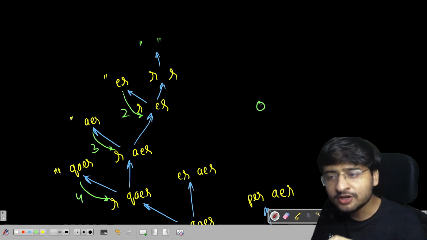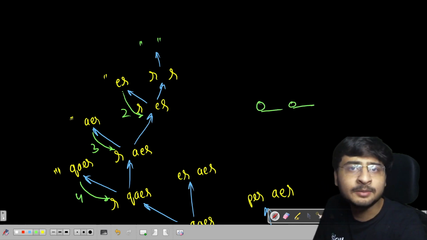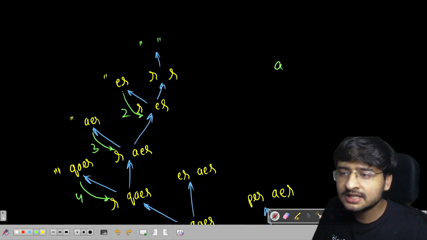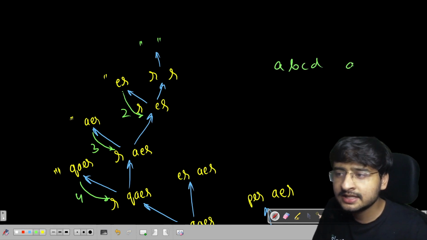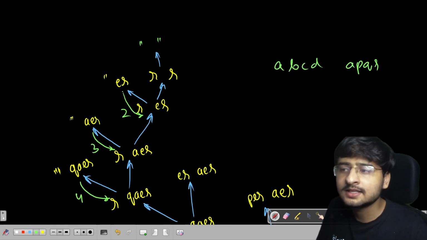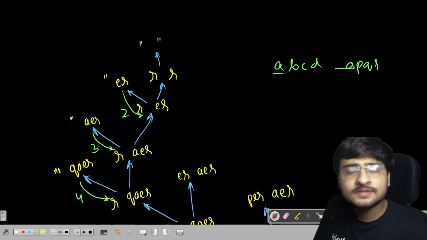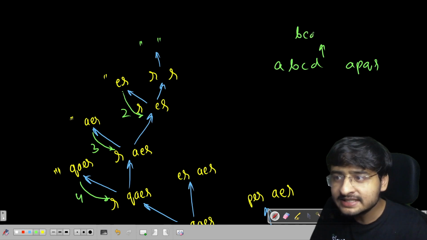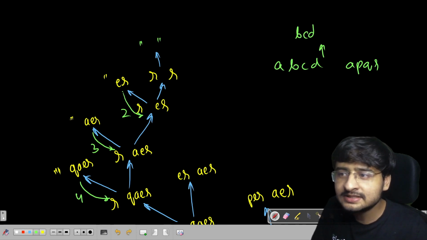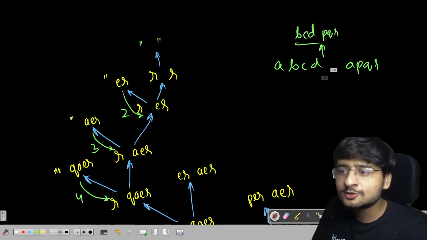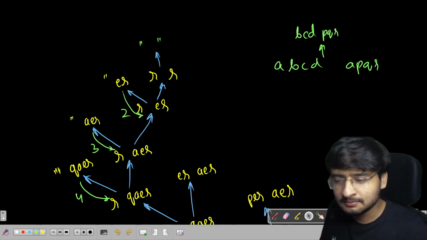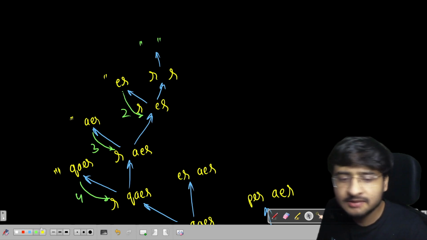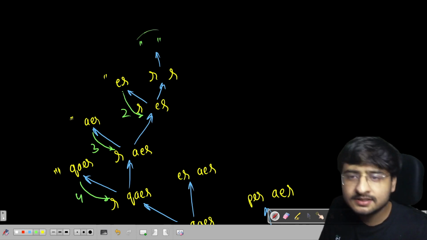If both the first characters of both the strings are coming out to be equal, for example, you are having a case A, B, C, D, and let's say A, P, Q, R, right? This A and A are equal, right? So the answer does not depend on A and A. It depends on B, C, D and P, Q, R, no? B, C, D and P, Q, R, right? So whenever both the characters come as equal, I'll ignore them and I'll ask for the answer for the remaining strings. In this case, they're empty.